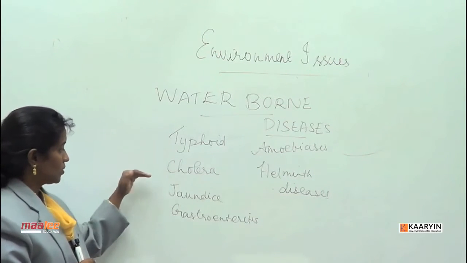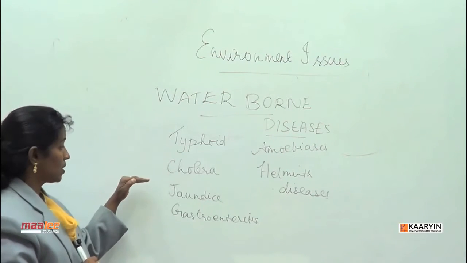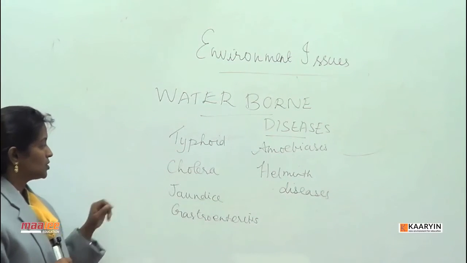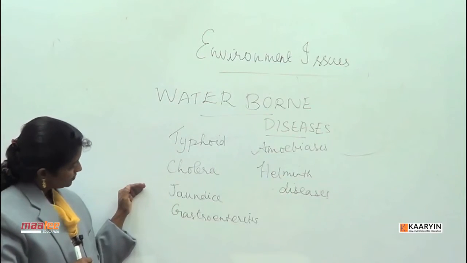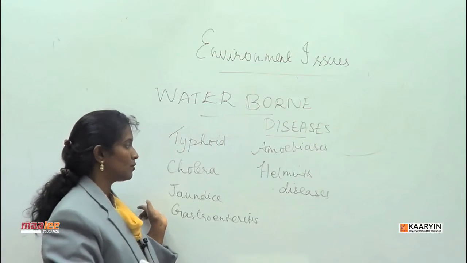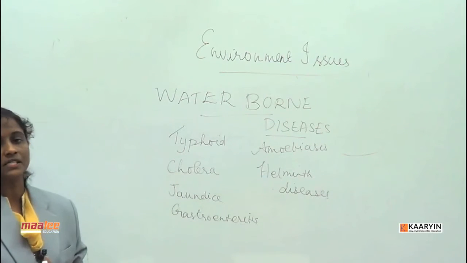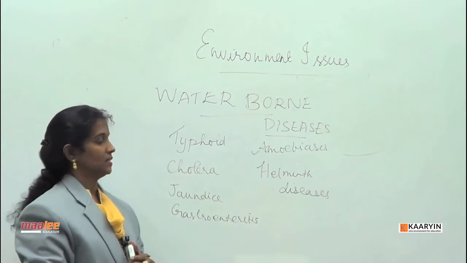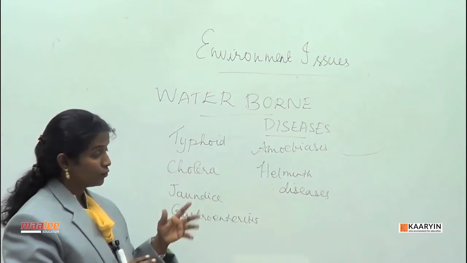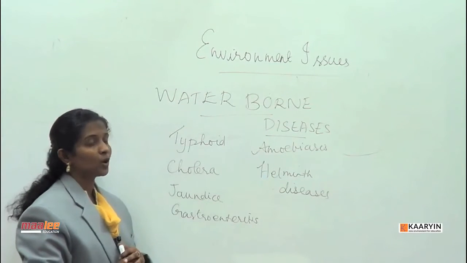Typhoid is due to Salmonella typhi, Vibrio cholerae causes cholera, and jaundice is due to hepatitis B virus. Gastroenteritis and amoebiasis are due to Entamoeba and amoeba. Then helminth diseases like ascariasis, teniasis, even fluke infection in the stomach, all these are due to improper water.